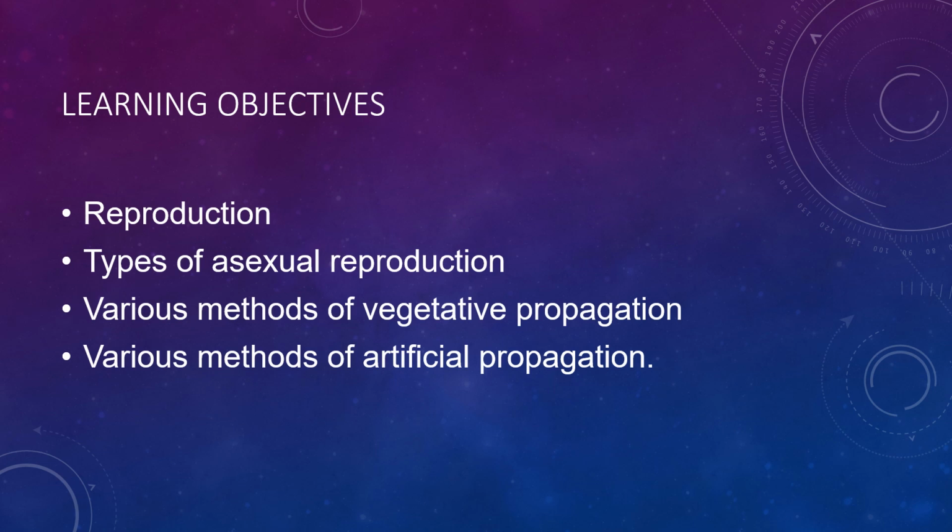So what are the learning objectives of today's lesson? Today we are going to learn about reproduction. What is reproduction? We are going to learn about the types of asexual reproduction, the various methods of vegetative propagation, which is very important, and the various methods of artificial propagation.